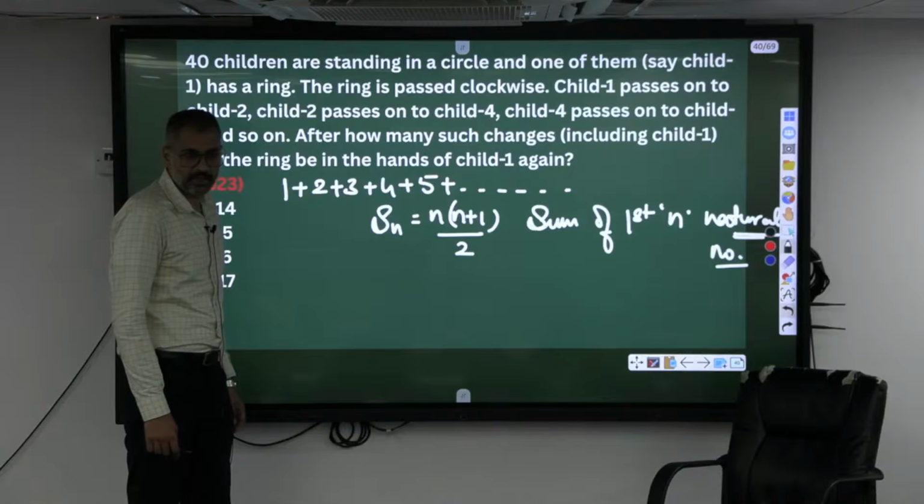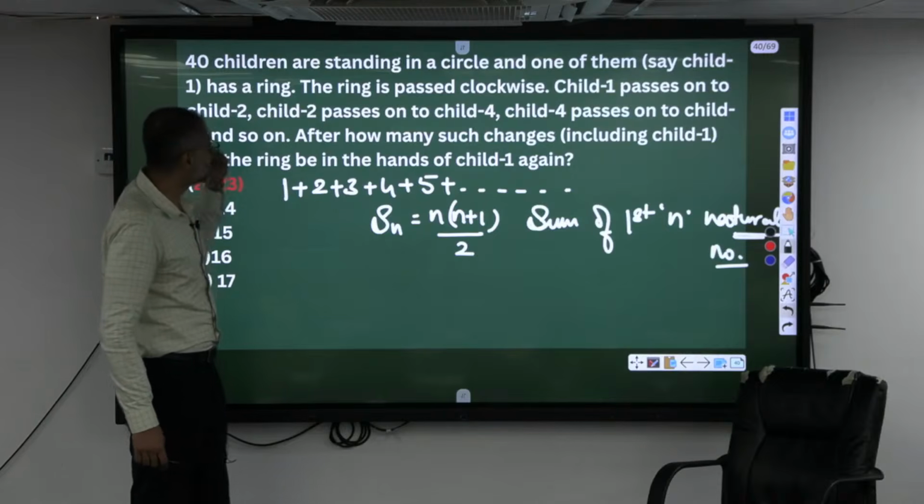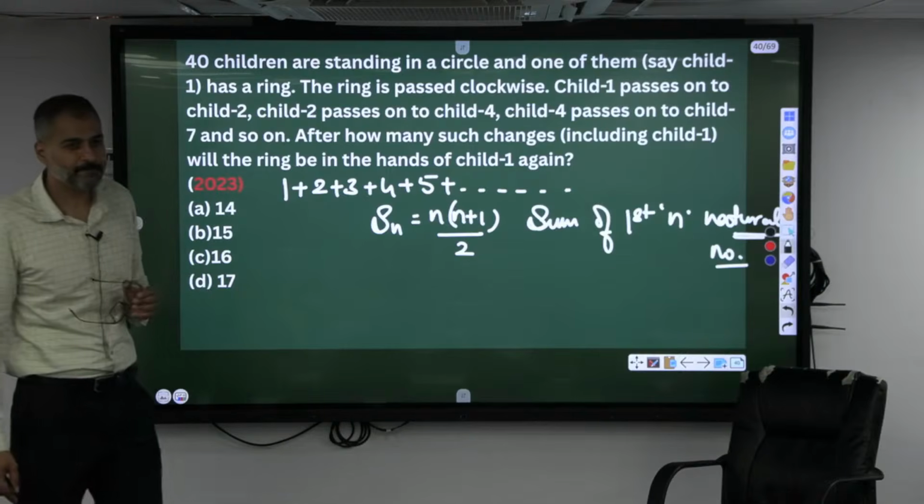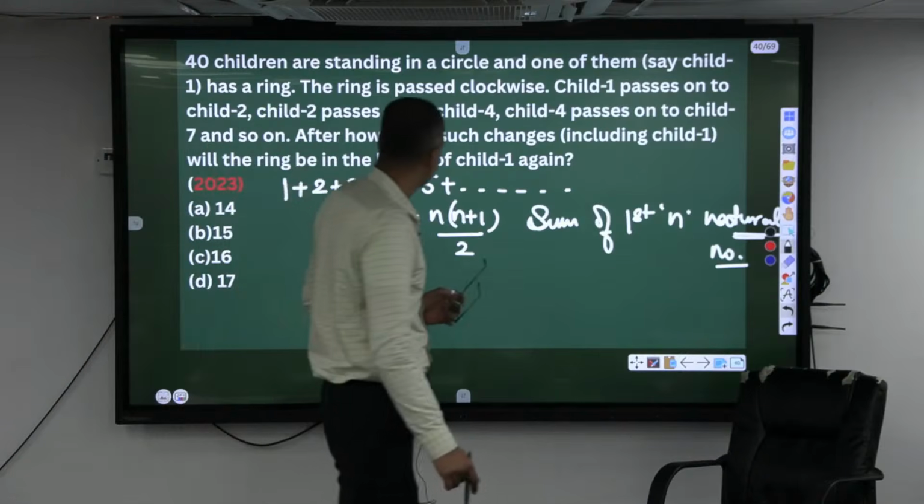Okay, is the same process given here? Look, what's not given?